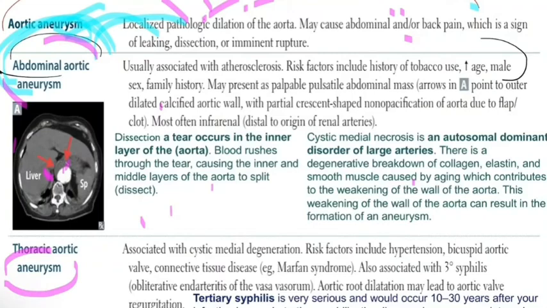In tertiary syphilis, the disease damages your internal organs, and it also affects the blood vessels and causes thoracic aortic aneurysm. So thoracic aortic aneurysm could be caused by tertiary syphilis. You will have obliterative endarteritis, endarteritis of the vasa vasorum.